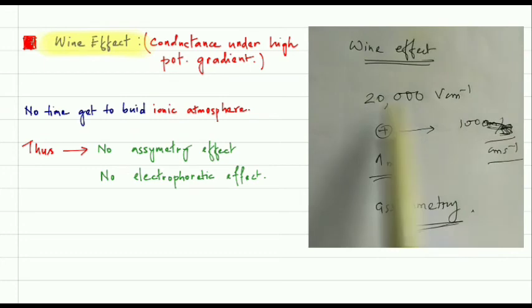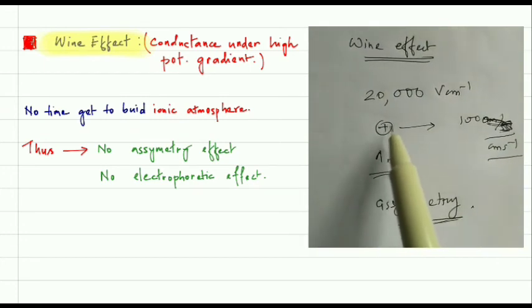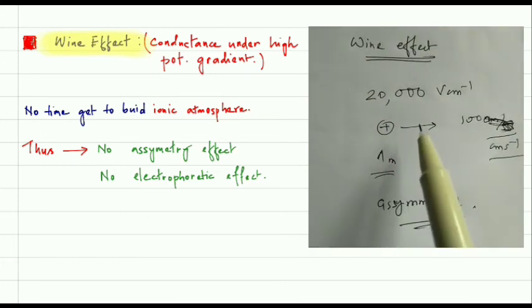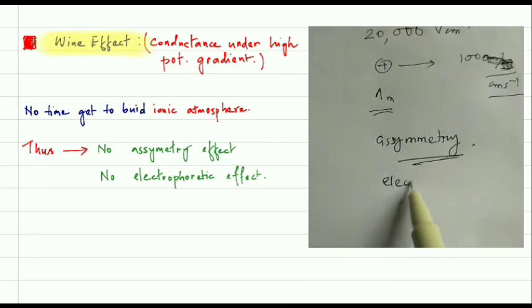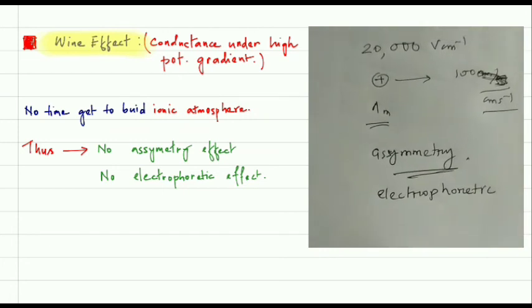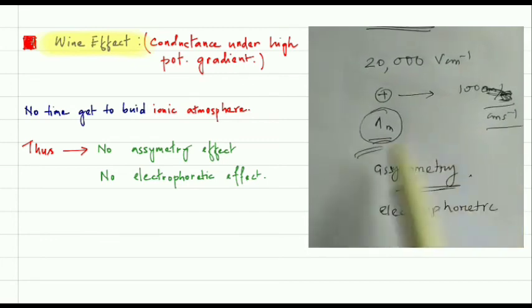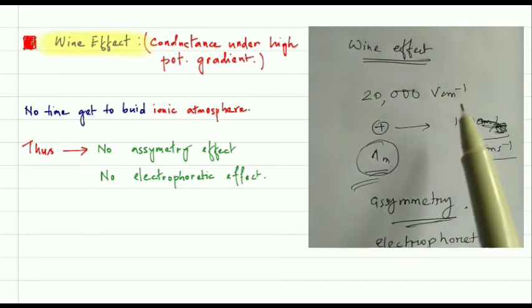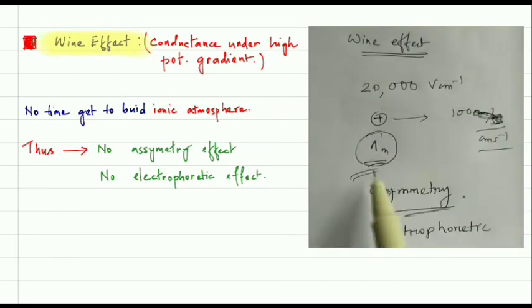Additionally, there will be no time for the formation of solvated ions, so the electrophoretic effect is also absent. So we will get a higher value of conductivity, that means molar conductance, if we apply a very high potential gradient to calculate the lambda m value.